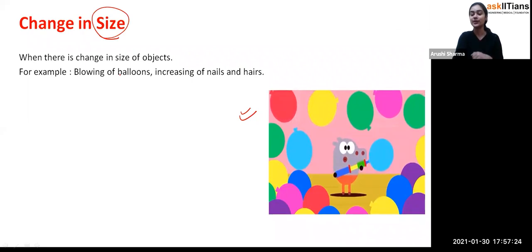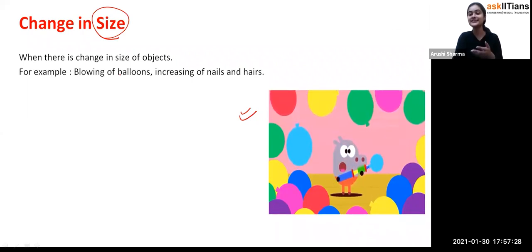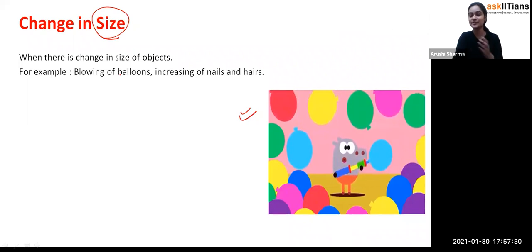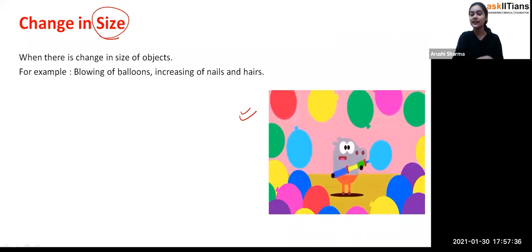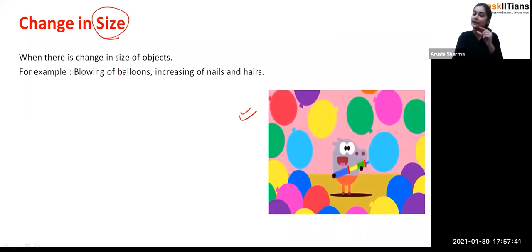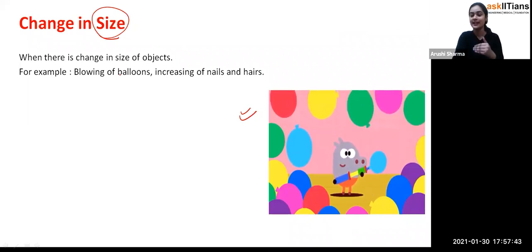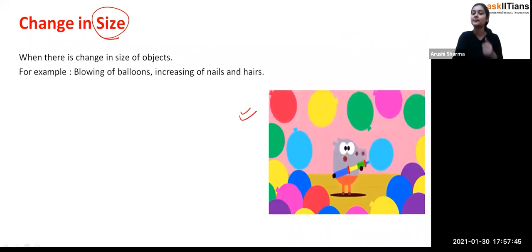So if some students have increased nails, they give a notice to their parents that just send your child in a very formal manner. So that is why, student, increasing of nail is a kind of change in shape. Exactly, before it is small, then after some time you can see they just grow. Exactly, so that's the change in shape.